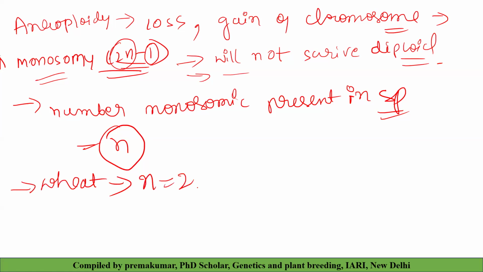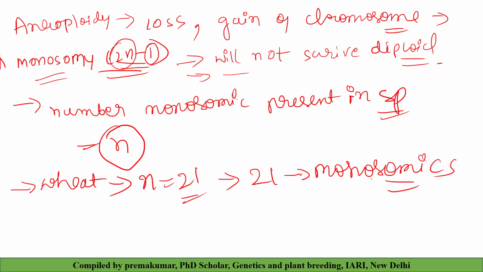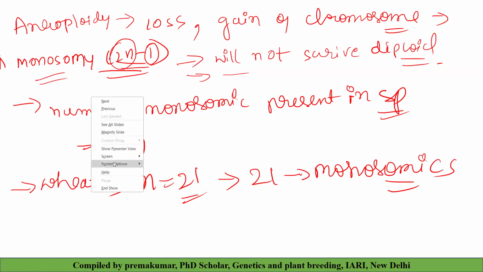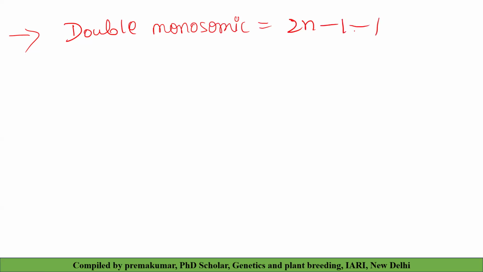We know that n is equal to 21, meaning 21 monosomics are possible in wheat. Many times asked in the exam. And we have another classification among the monosomics. One is double monosomic, which is 2n minus 1 minus 1, and we have triple monosomic.